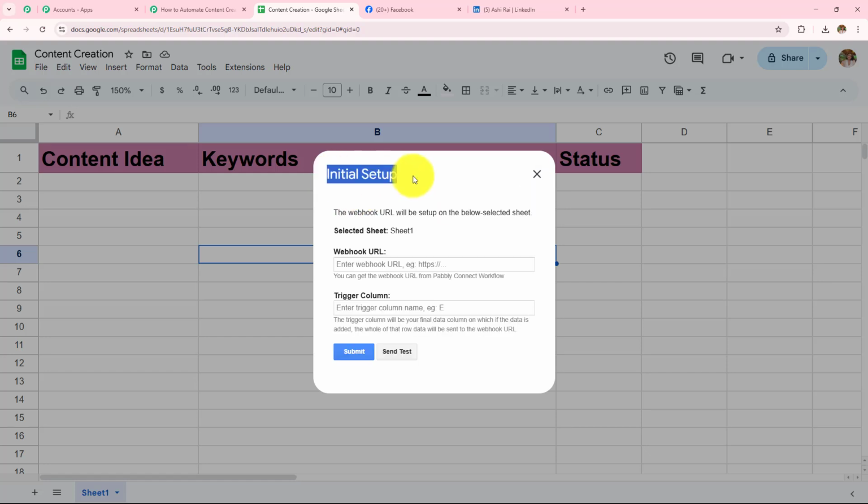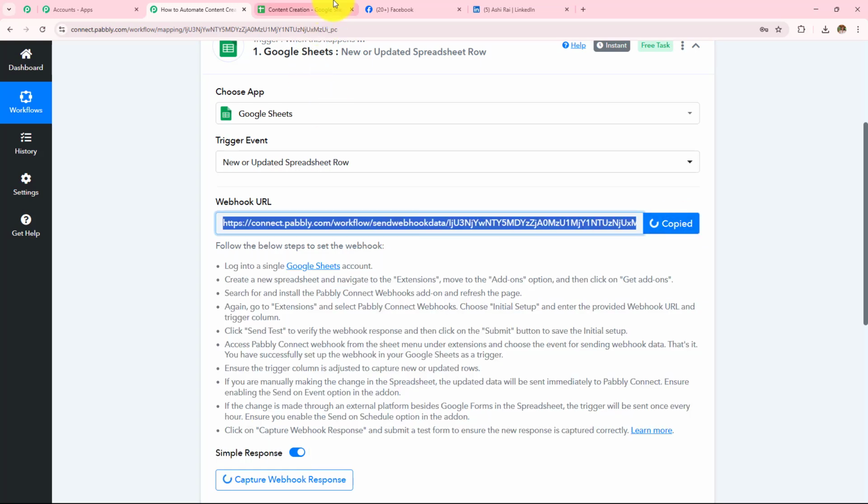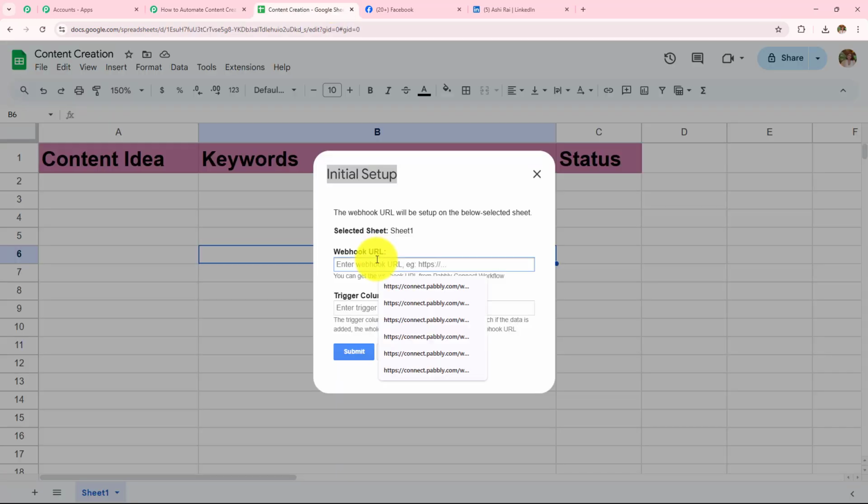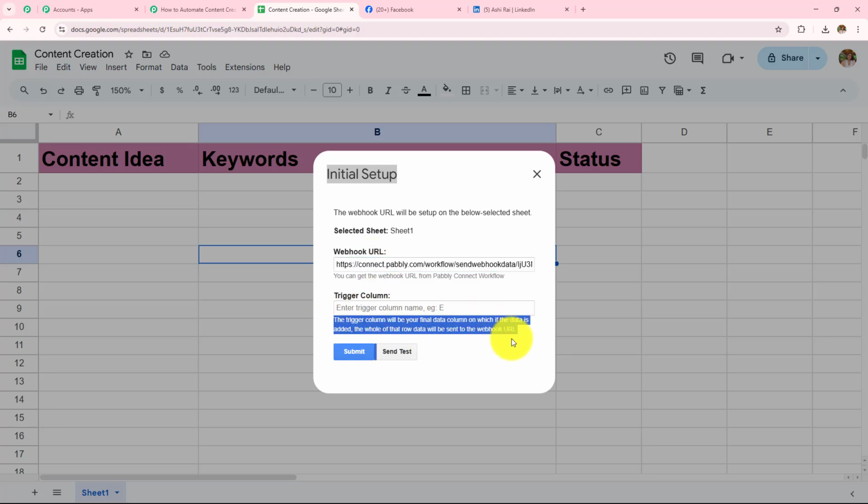Now this initial setup box has appeared in front of me, where I need to enter the webhook URL. This is the same webhook URL which was provided in my Pabbly Connect workflow, and then I have to enter the trigger column. So first let's quickly add this webhook URL. I'm going to copy this webhook URL and paste it over here, and next I have to add the trigger column. So it is written, the trigger column will be a final data entry column on which if the data is added, the whole of that row data will be sent to the webhook URL.